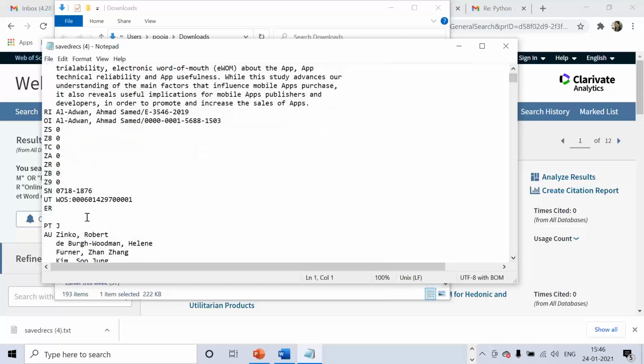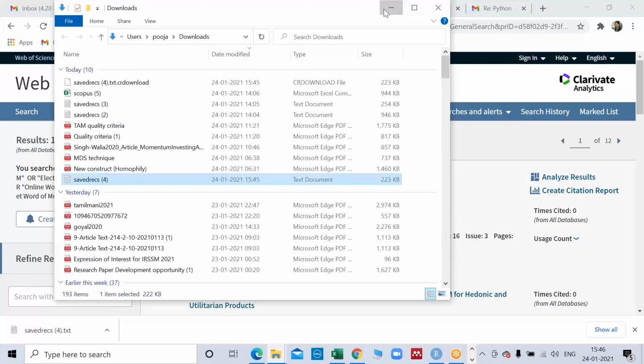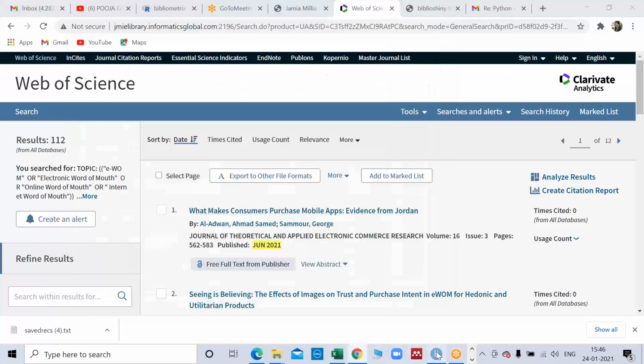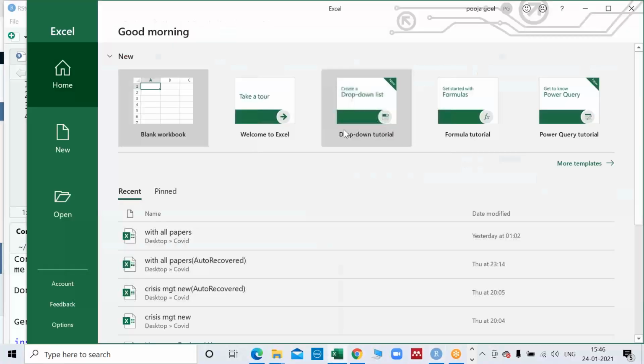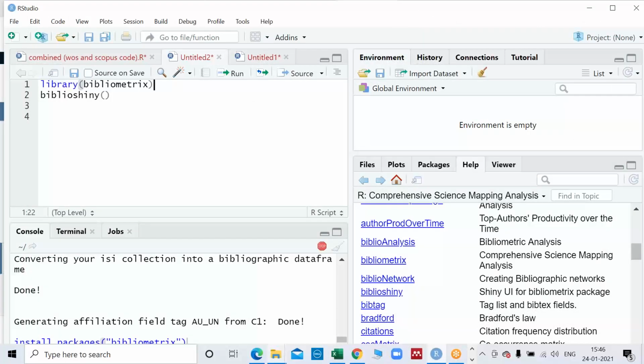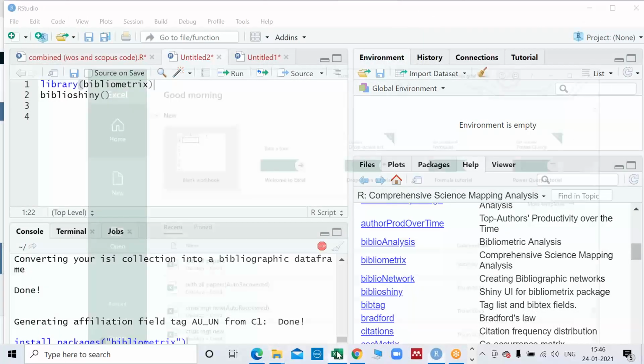Sometimes this blank file will create a problem. I'll show you how these create problems. Then you have to correct the file also. So sometimes it happens. So now I'm going to R software. Right now I'm thinking that I have created all the raw material for my file, and now I'm going to go beyond that. And one more thing you can do before running Shiny, you can take this file to CSV